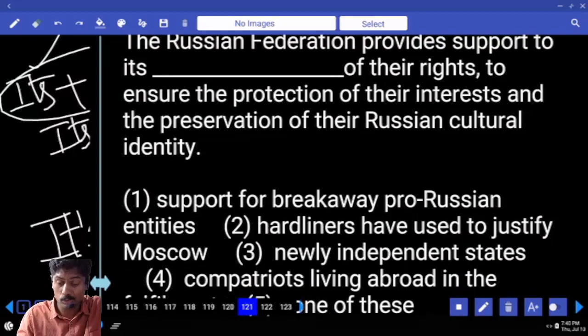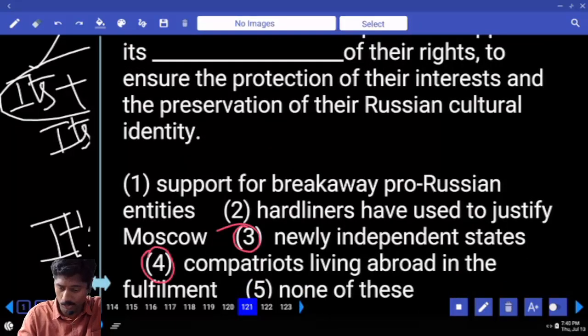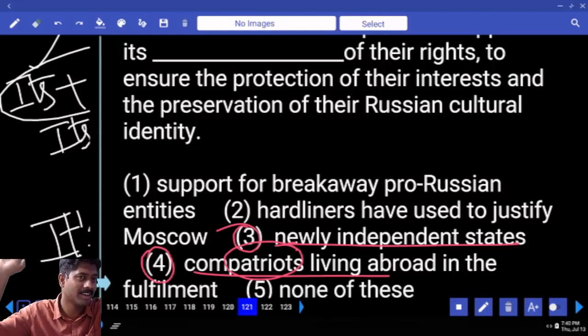To provide supports to compatriots living abroad in the fulfillment. Answer 3 or 4 both carry noun. Do you know compatriots? Compatriot, patriot. Patriot means lover of country, Deshabhakt. How many of you are patriots of India? Others, Afghanistan, Sri Lanka, Uganda, Pakistan. Compatriots means citizens of a country living in foreign country is called compatriot.